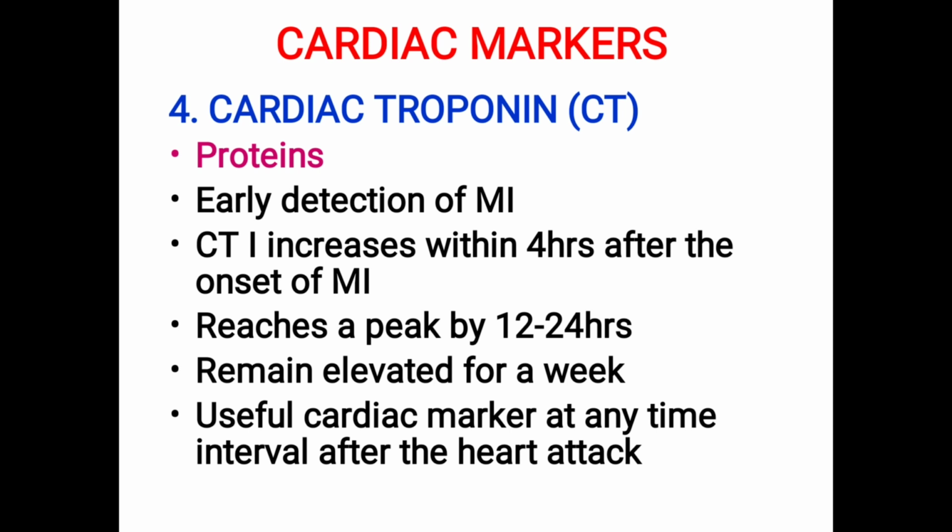Next one is troponin. Troponin is a protein, but we can include it under enzymes. This is also one of the protein enzymes. So it is a protein, cardiac troponin, which is required for early detection of MI. See, the heading is marker. Enzymes in cardiac profile means we can write AST, CPK, particularly CKMB, LDH, and also you can include troponin, cardiac troponin.